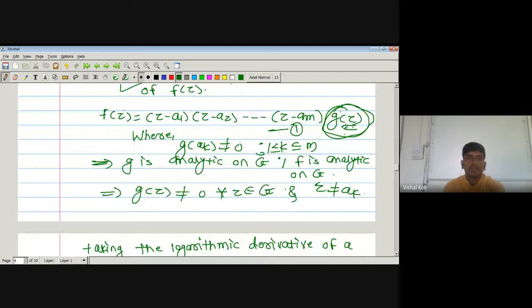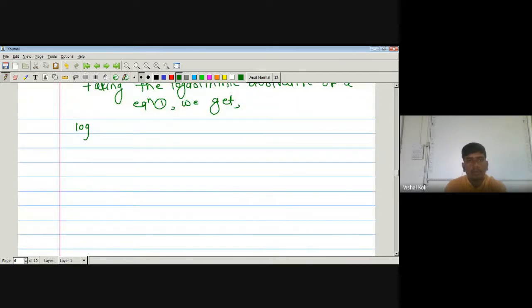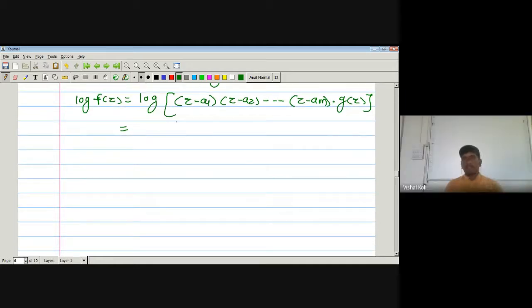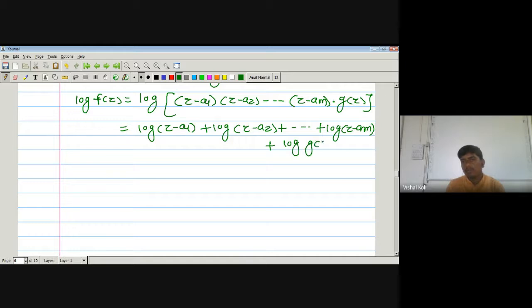Here log f of z is equal to log of these terms, z minus a1 into z minus a2 into up to so on z minus am into g of z. But what is log of a into b? Log a plus log b. Then by this property, this one is nothing but log of z minus a1 plus log of z minus a2 plus up to so on log of z minus am plus log of g of z.